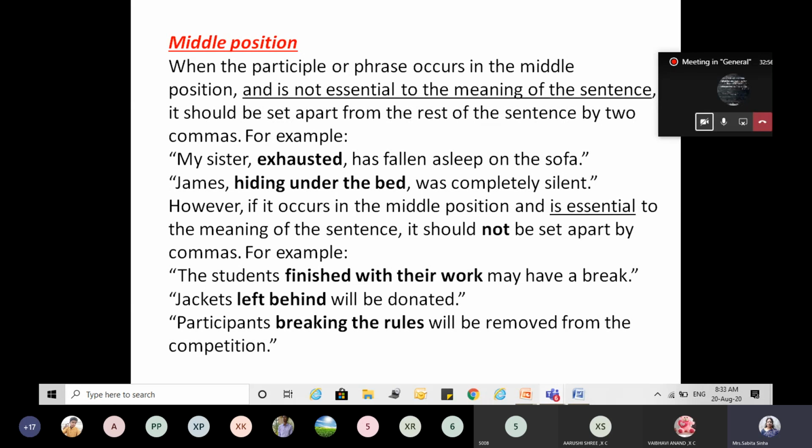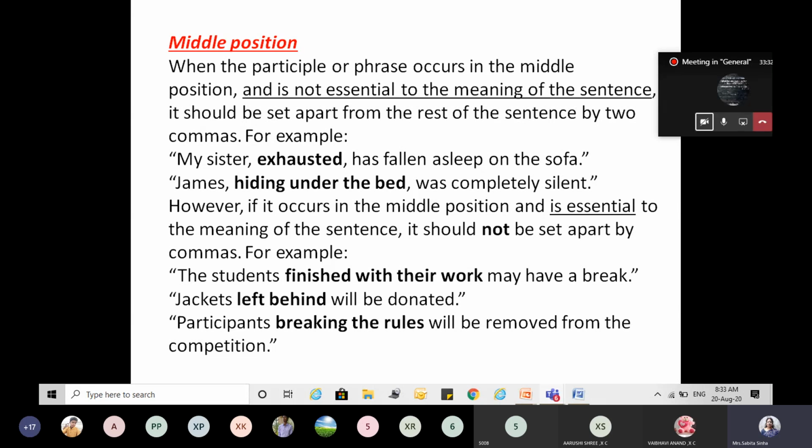When the participle or the participle phrase is in the middle position and is not essential to the meaning of the sentence, that means without that participle phrase the sentence is complete, you can put a comma there.